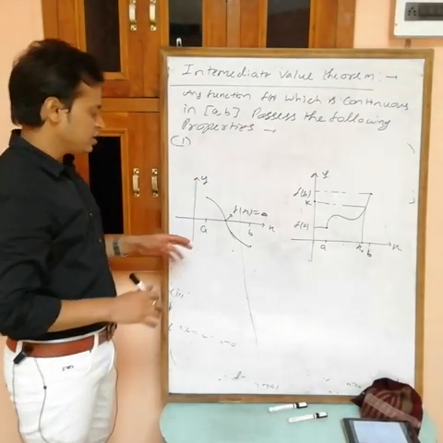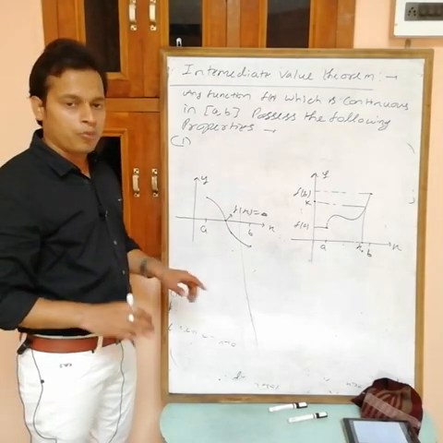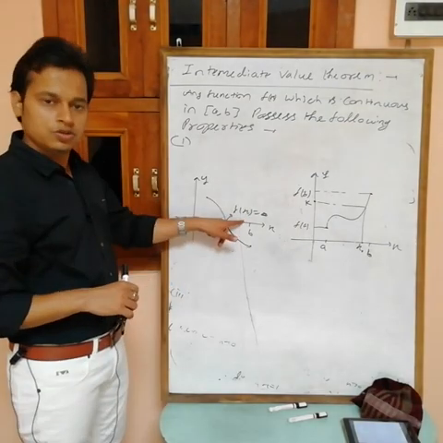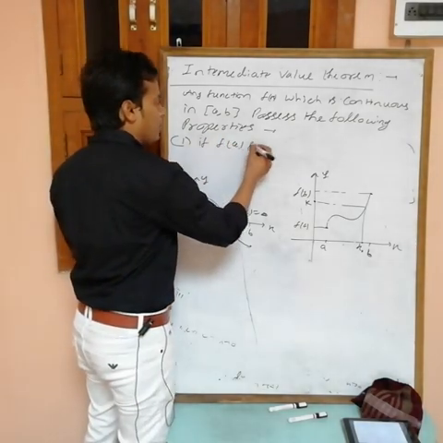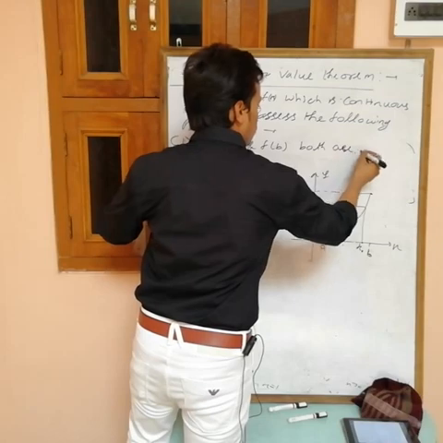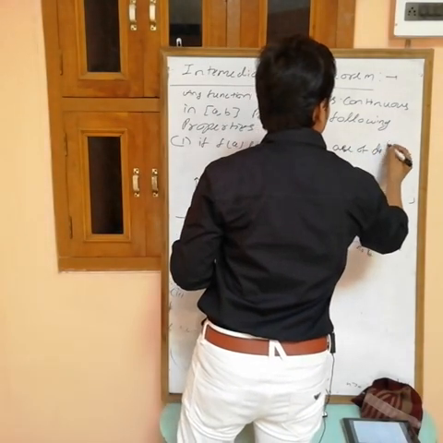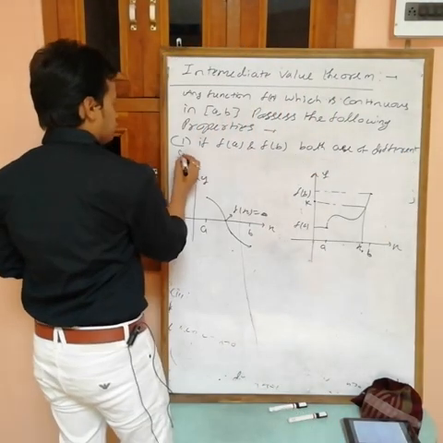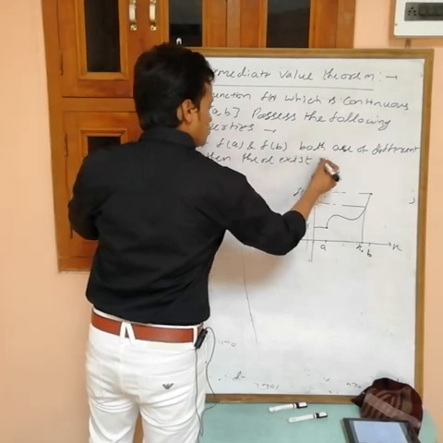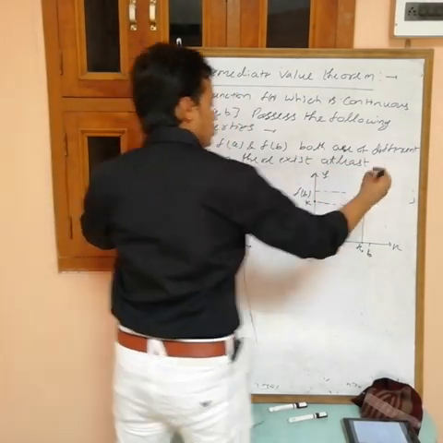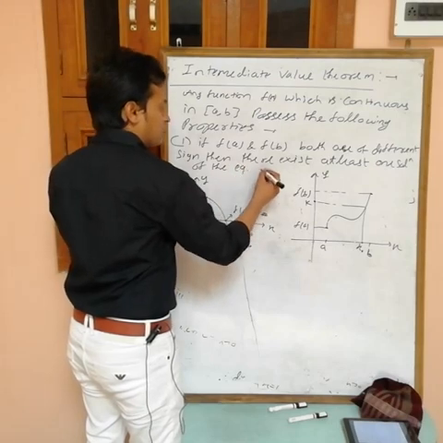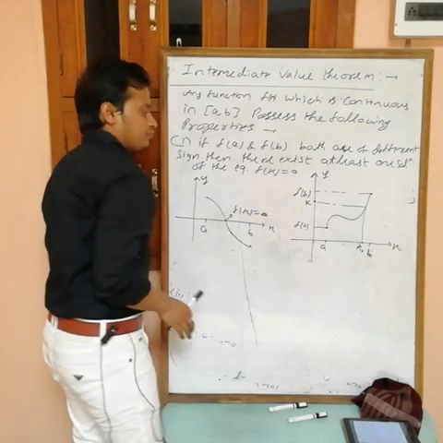First result is, if f(a) and f(b) are of different sign, then there exists at least one solution of the equation f(x) = 0.